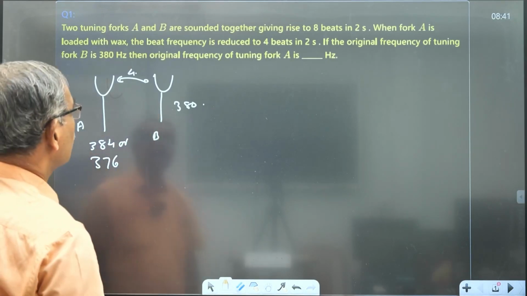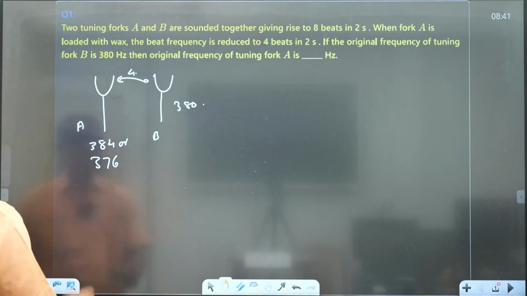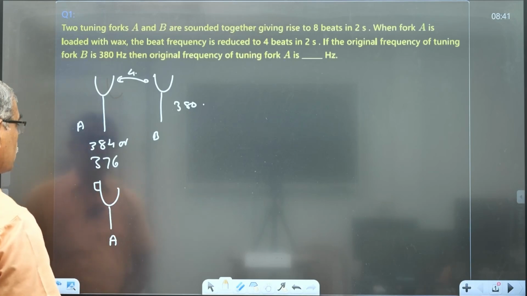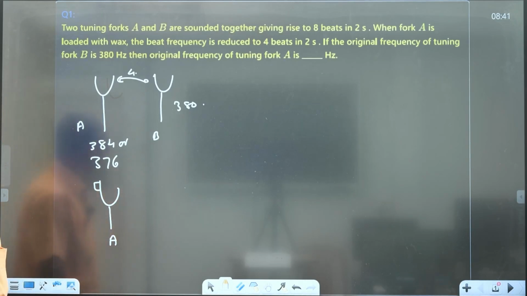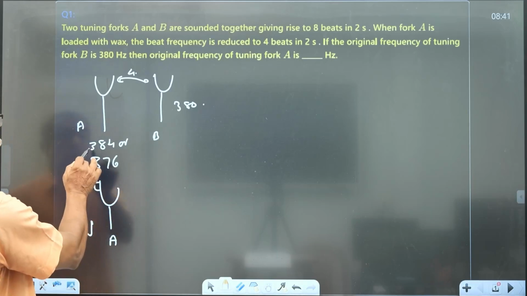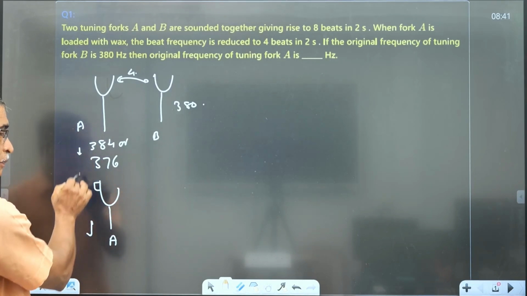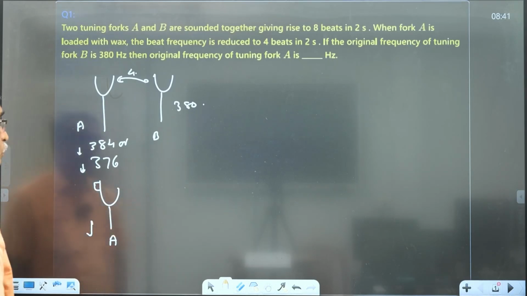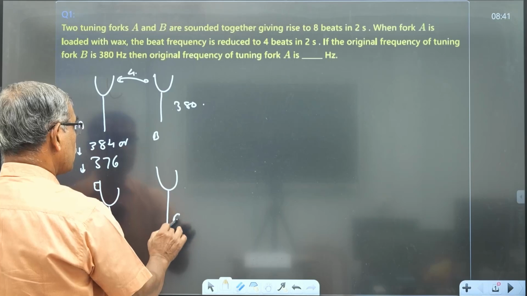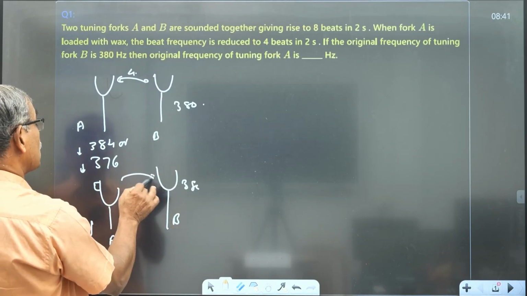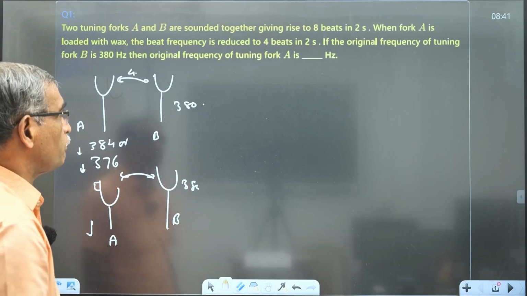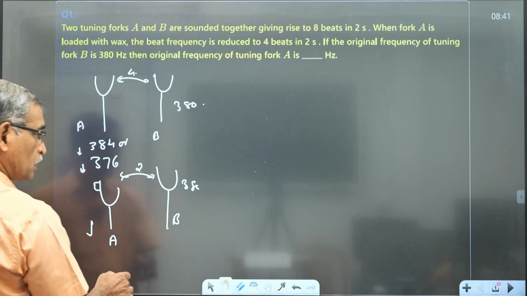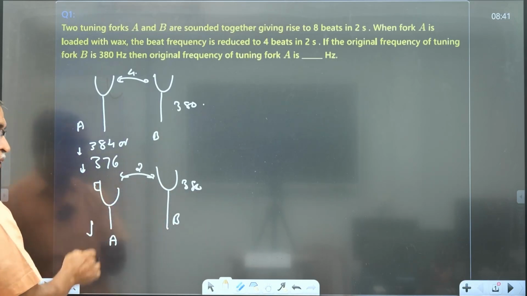Then it is said that when fork A is loaded, definitely the frequency must decrease because mass increases, frequency decreases. That means if it were 384, go below that. If it is 376, go below that after loading. Whereas B remains the same, nothing happened to B, 380. In this situation, when they are excited, it is given that 4 beats in 2 seconds. The beat frequency becomes 2. And hence, the frequency of this body now